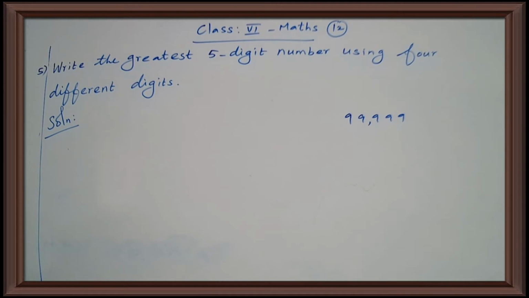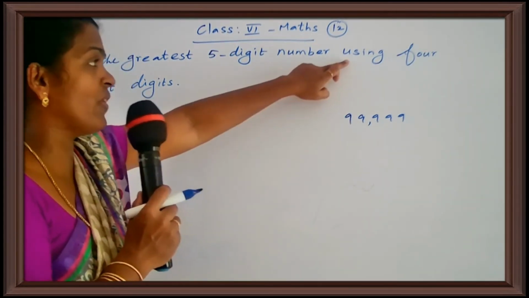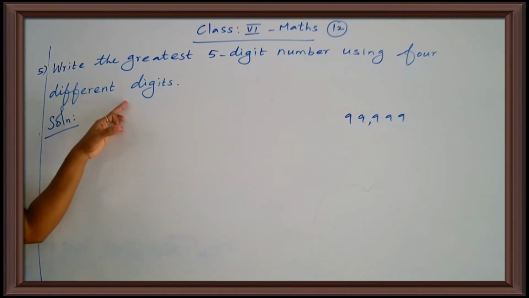But all of you know the greatest 5-digit number is 99,999. So now you write it in your answer. But here only 1 digit only used. Yes, that is 9. But we want using 4 different digits. So you take the big numbers.